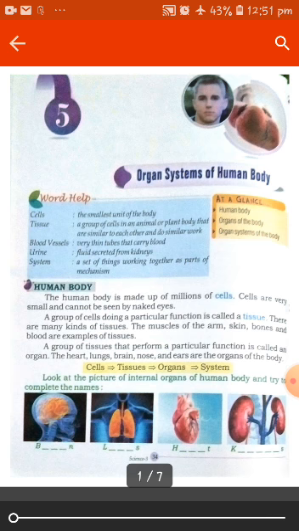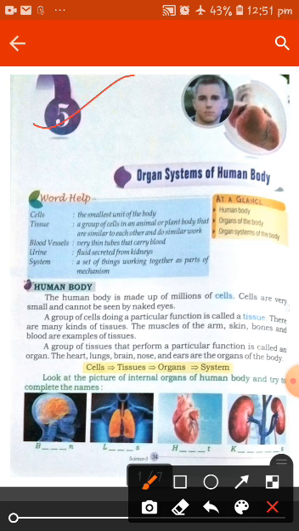Let's start a new chapter 5, organ systems of the human body. So students, tell me, what is an organ? Organs are also called body parts. Our body is made up of a large number of small cells. Similar types of cells combined together form a tissue, and different types of tissue join together to form a body part, which we know as an organ.